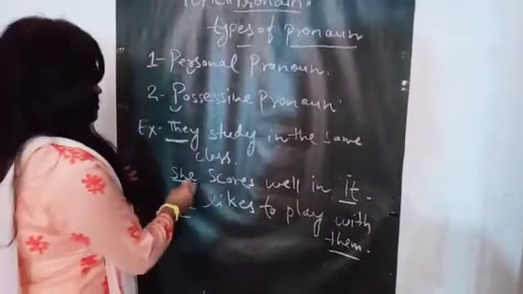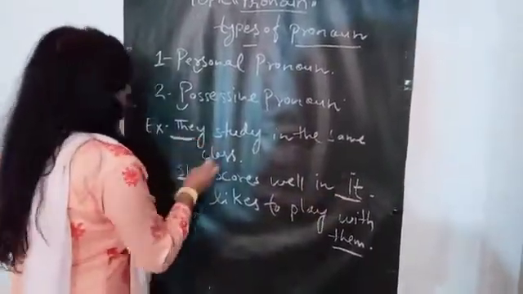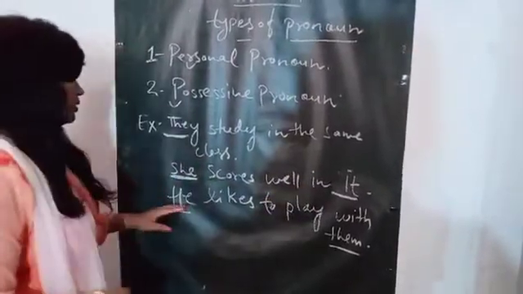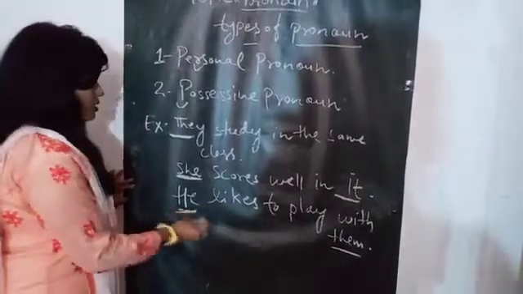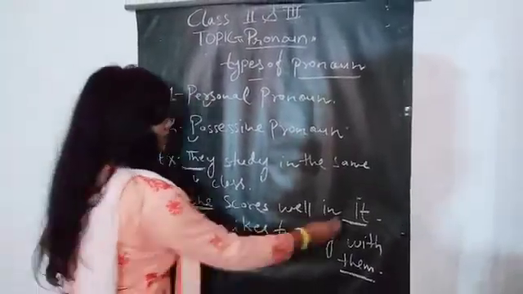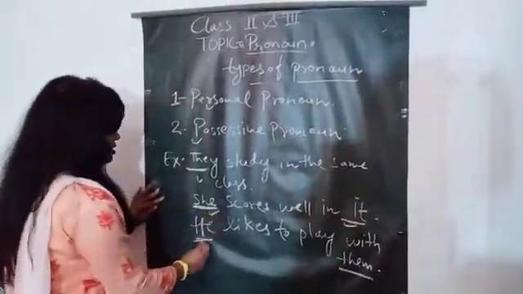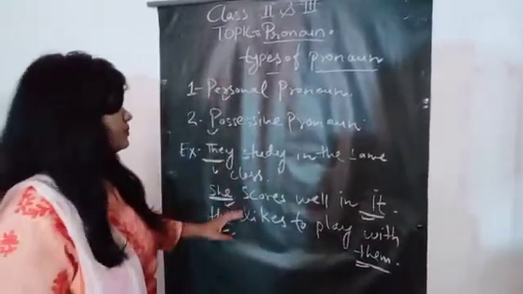Here is the personal pronoun. He likes to play with them. He and them are personal pronouns. They, it, she, he, them. These are called personal pronouns.